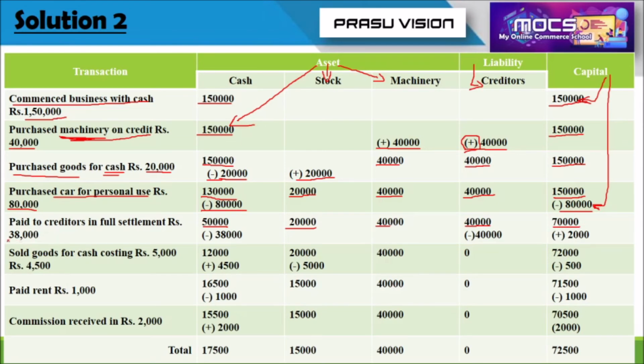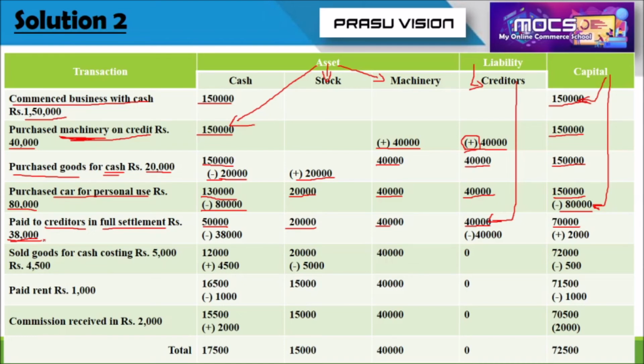Next is related to the transaction: paid to creditors in full settlement, 38,000. You know very well there is a liability for the creditors. This is the liability we have to pay. The firm has to pay the creditors rupees 40,000. But here we are settling that amount. Settling means we are paying the full liability with an amount of 38,000. That means maybe the creditor told, dear friend, you have to pay me only 38,000. No need to pay the 40,000.